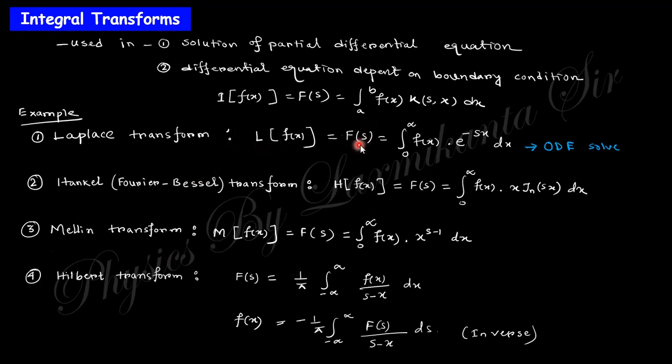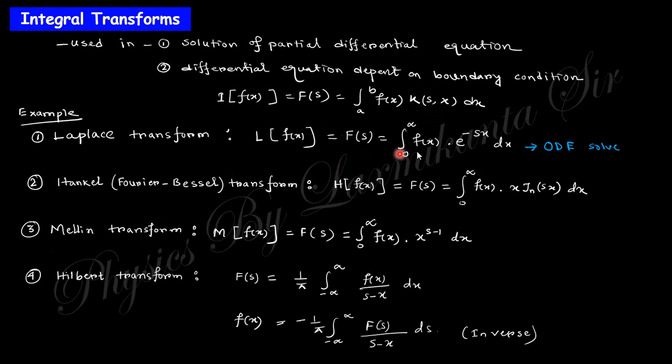In the Laplace transformation, the function f of x is transformed into another function F of s, like that. The Hankel transformation is in a similar fashion; the only difference is the K of s, x. You can see there is a generalized form of integral transformation: a function of x is transformed into another function of s, and these functions are different. This small f of x is one function, capital F of s is another function. The integration over some limit of f of x dx is common, and this K of s, x will be different for different types of transformation.